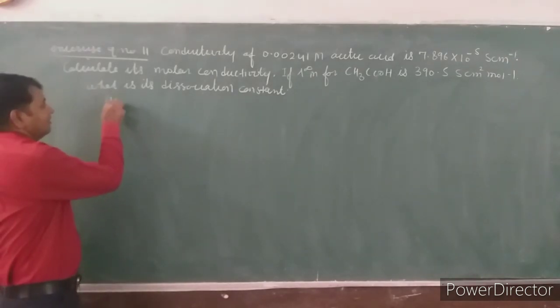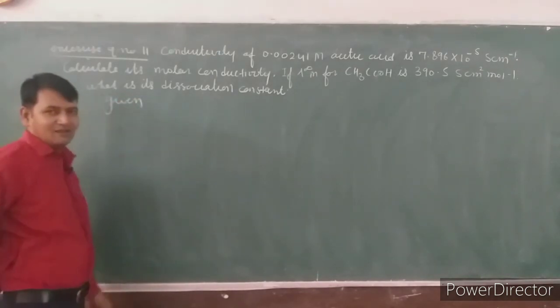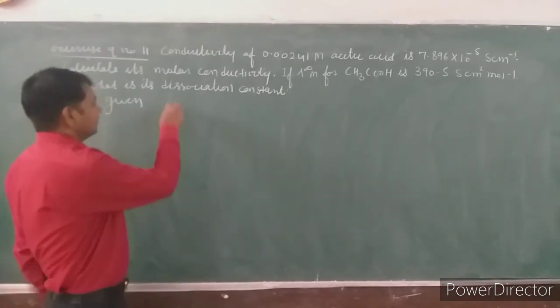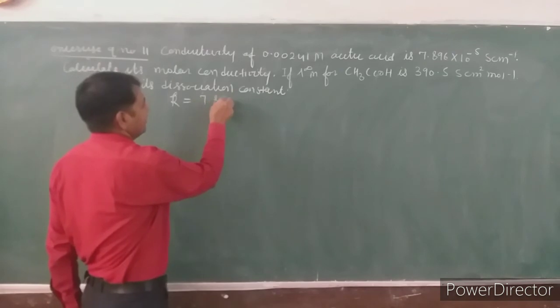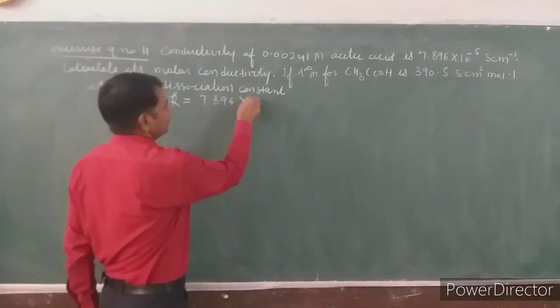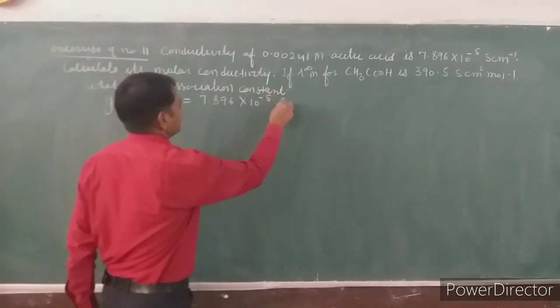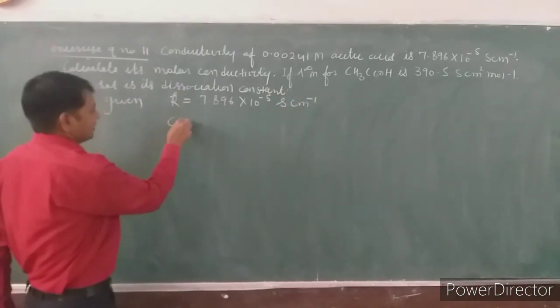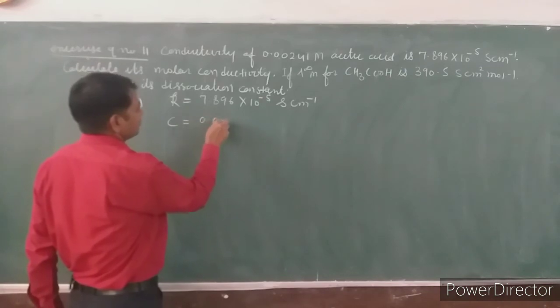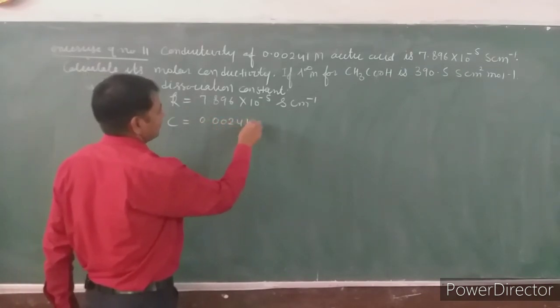Easy part, as usual, what has been given: conductivity, that is 7.896 into 10 raised to power minus 5 Siemens centimeter inverse. Concentration has been given, that is 0.00241 molar.